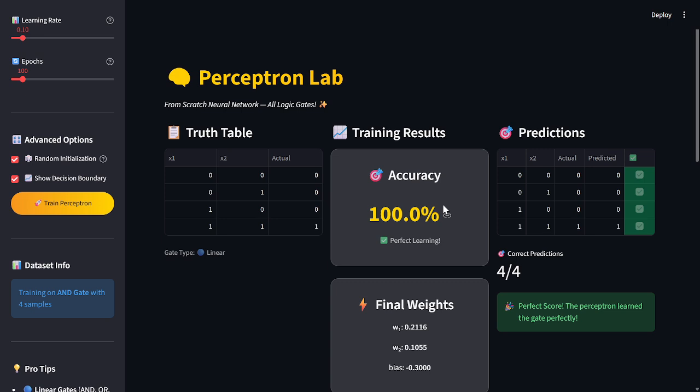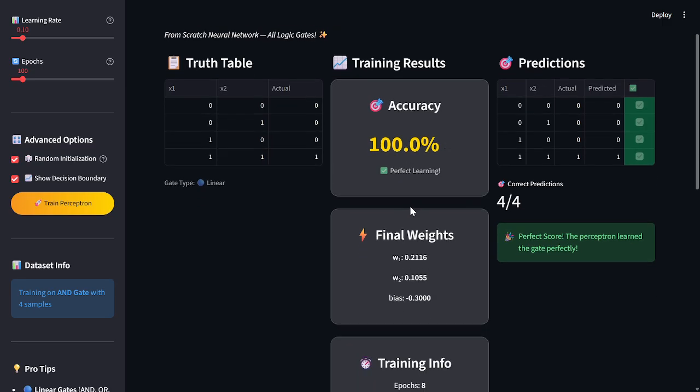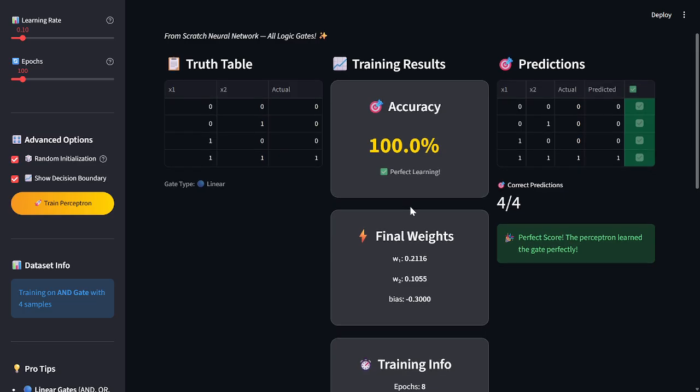In the middle, accuracy. Accuracy measures the percentage of correct predictions. The formula is correct predictions divided by total predictions, multiplied by 100. The next one is final weights. For example, let us discuss accuracy more. If all 4 predictions are correct, the accuracy becomes 100%, and if 3 predictions are correct, the accuracy becomes 75%. Higher accuracy means better learning.